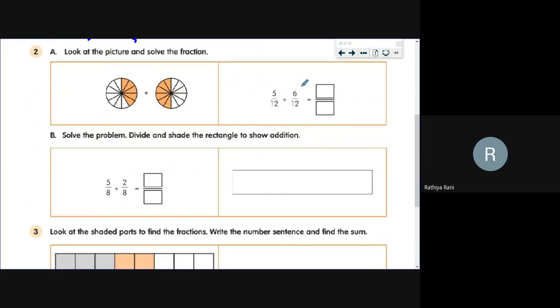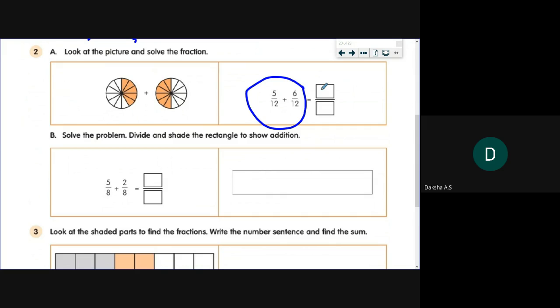Okay. So two fractions are here. 5 by 12 plus 6 by 12. What is the answer, Daksha? Ma'am, 5 by 8. 5 by 12 plus 6 by 12. What is the answer?